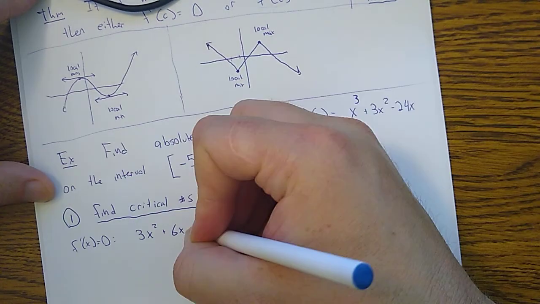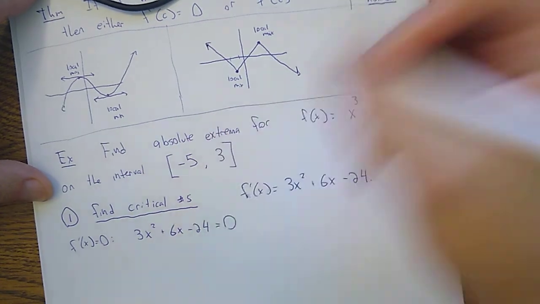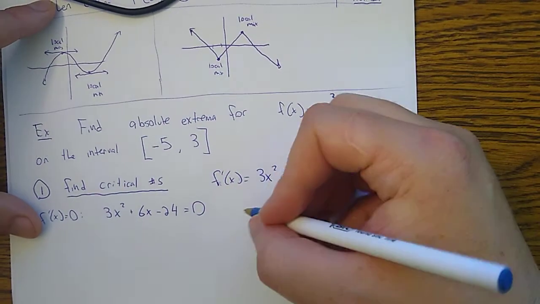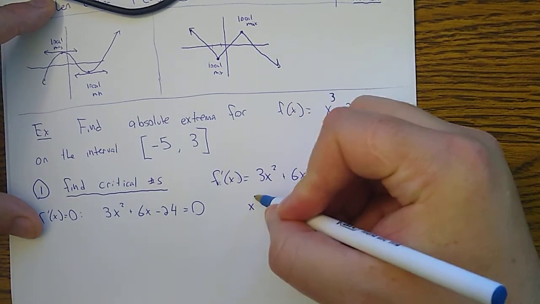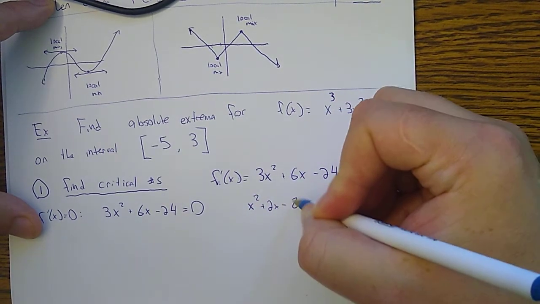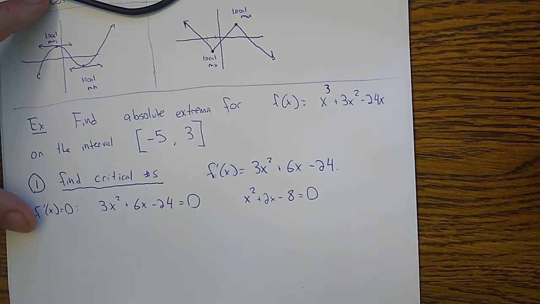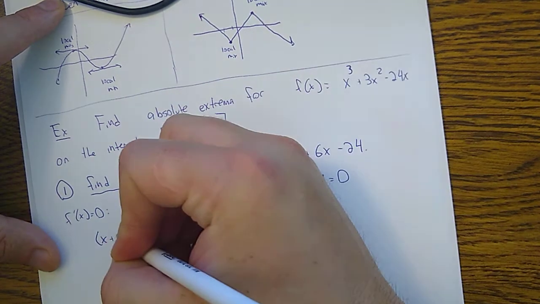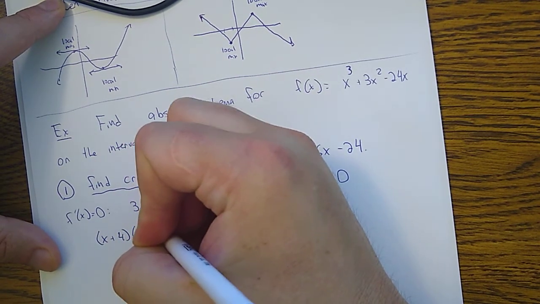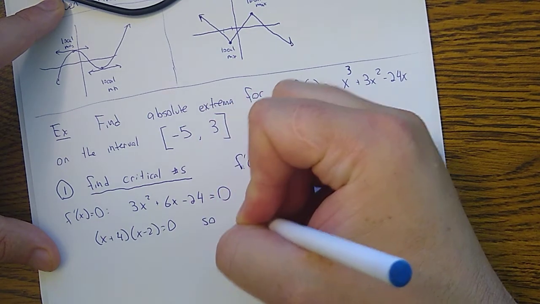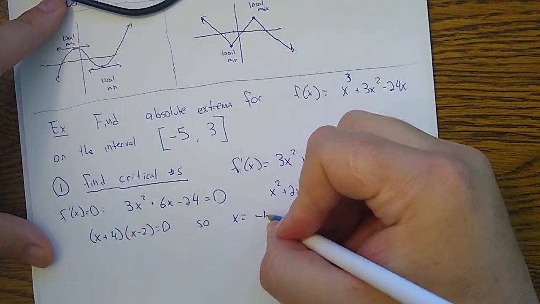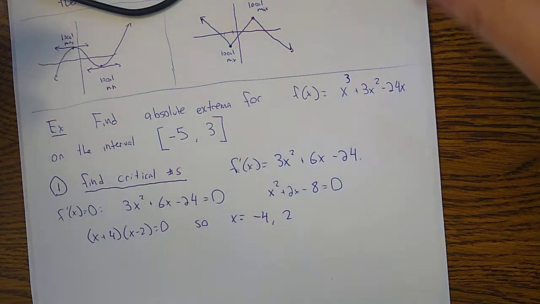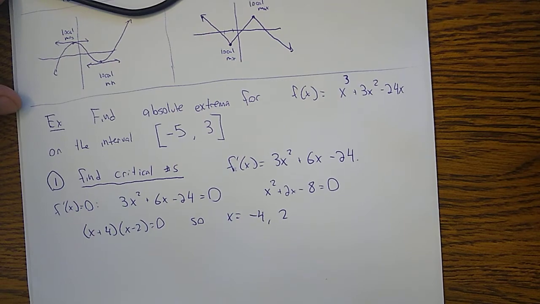So I set this equal to 0, and I'll solve it for x. Everything's a multiple of 3, so if I divide it by 3, I get this, and luckily I can factor this. x plus 4, x minus 2. So x is negative 4 or 2. So I found two critical numbers.